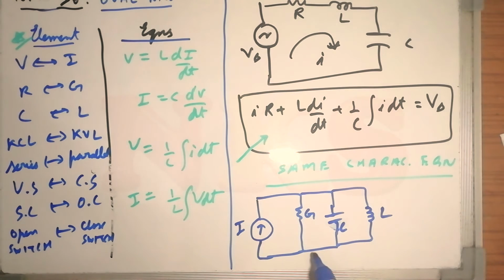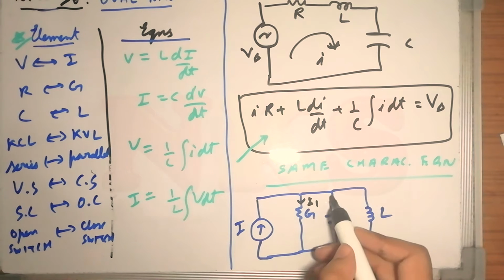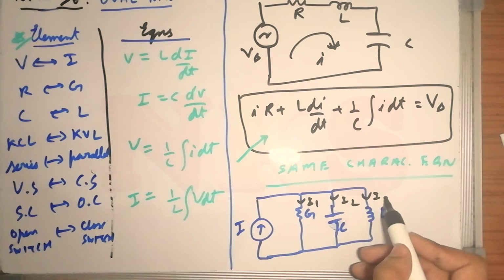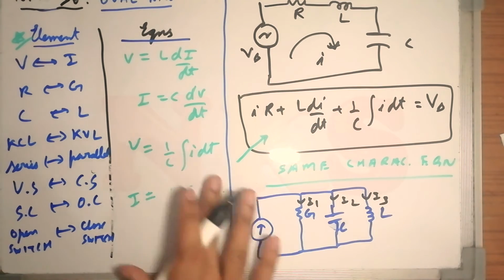Now you write the characterizing equation for this network. How can you describe this network mathematically? You can easily write that down by applying KCL. I will label the currents I1, I2, I3. I will rub it here.